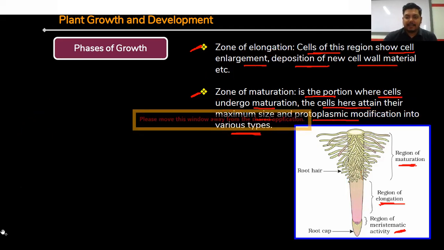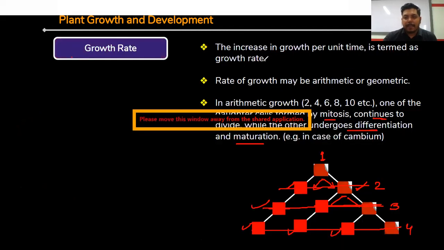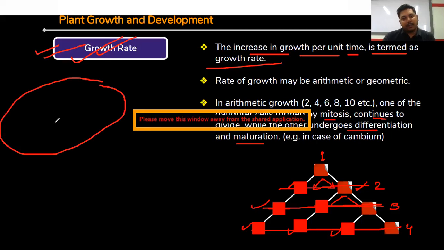Now growth rate. Here, the increase in growth per unit time is termed as growth rate. A new term about growth, that is growth rate. Now, what is the meaning of growth rate? Increasing growth per unit time.